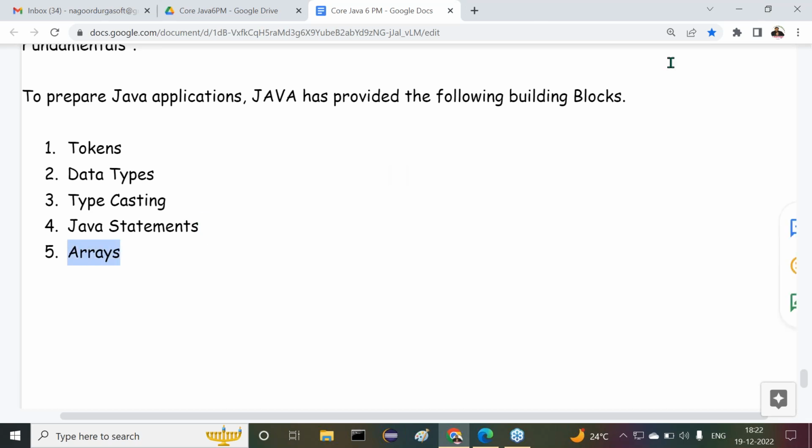The arrays topic I will discuss with you in the future, not immediately. Why? Because arrays are somewhat different in the case of Java programming language. In C and C++, an array is a normal data structure where elements are inserted as per indexing in consecutive memory locations. That is the definition in C and C++. But in Java, the array definition is somewhat different. Array is an object.